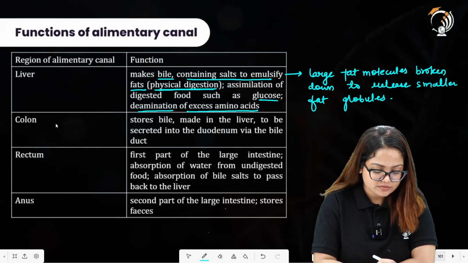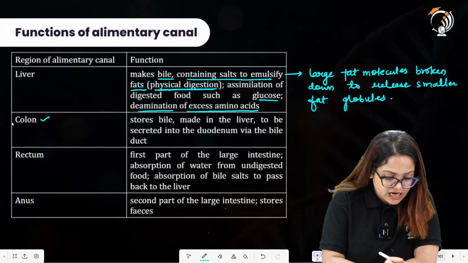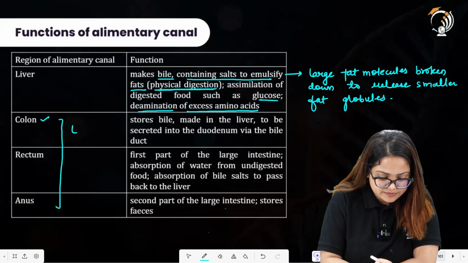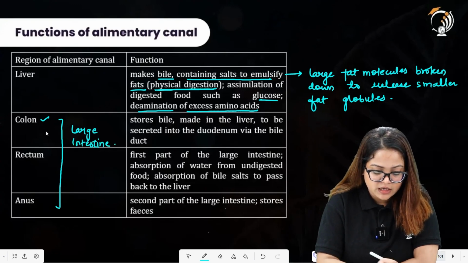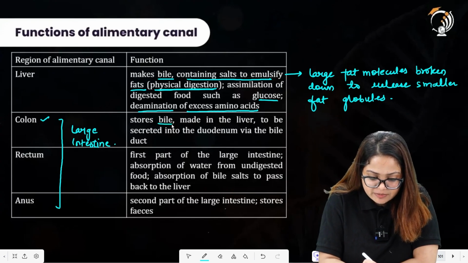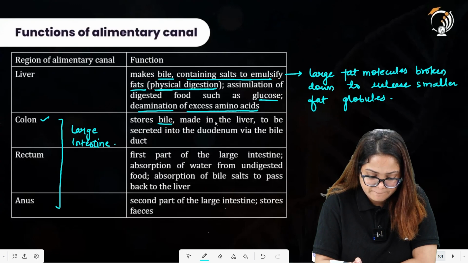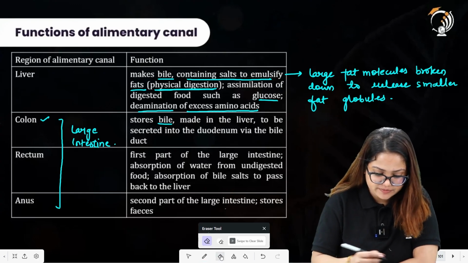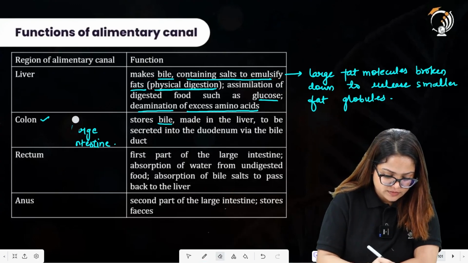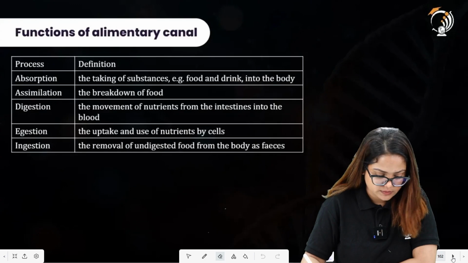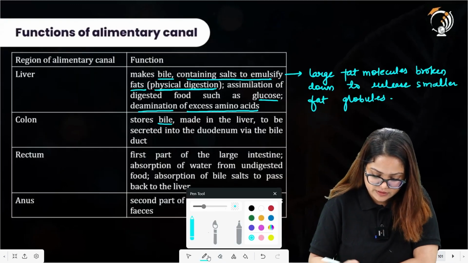All right. Now these are the parts of large intestine. Colon will be storing the bile. Then, all right, this must be gallbladder. This should not be colon.